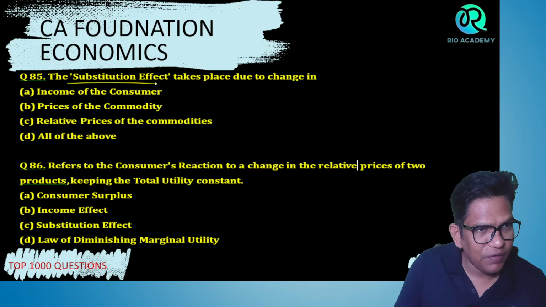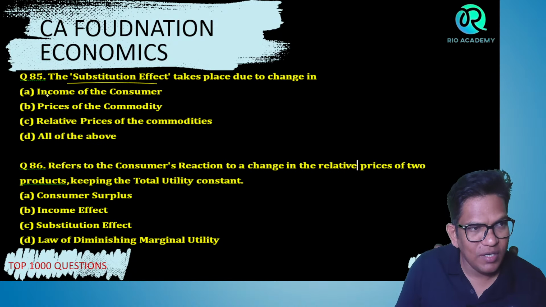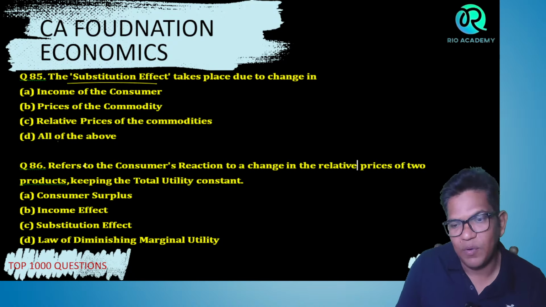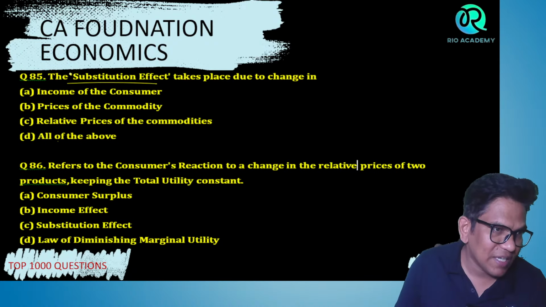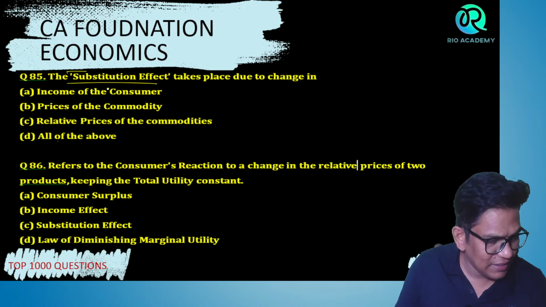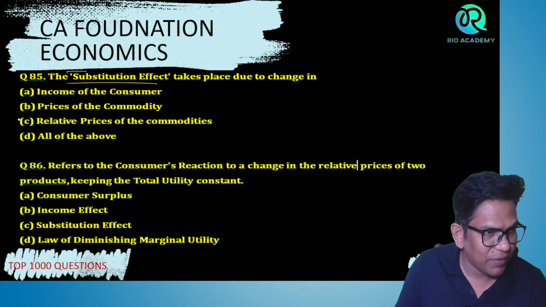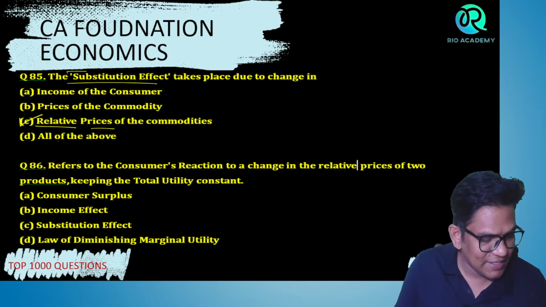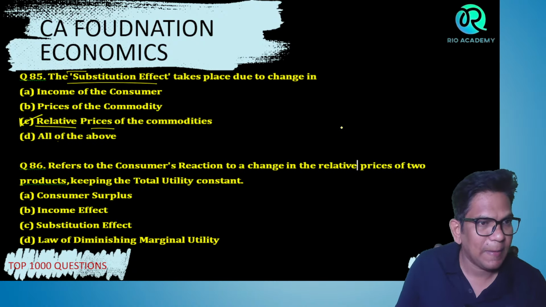The substitution effect takes place due to a change in: income of the consumer, price of the commodity, relative price of the commodity, all of the above. Substitution effect takes place. Yes, you are right. Relative price of the commodity, because if the price of other goods changes, definitely the substitution effect takes place. Understood?